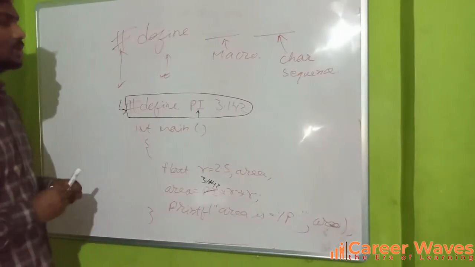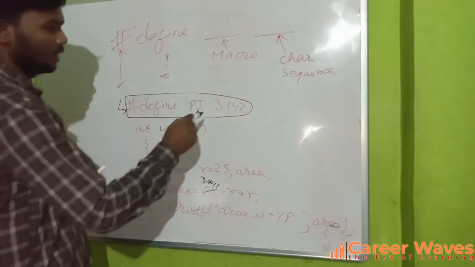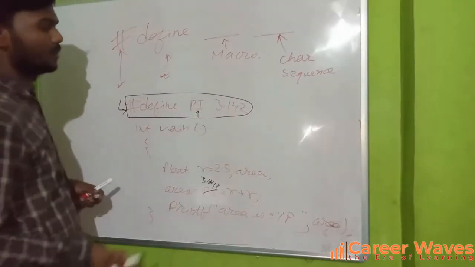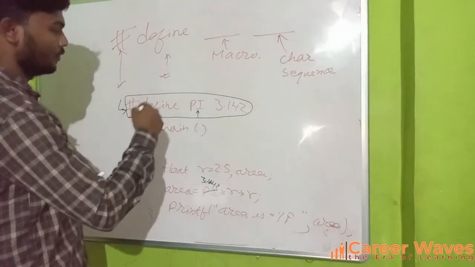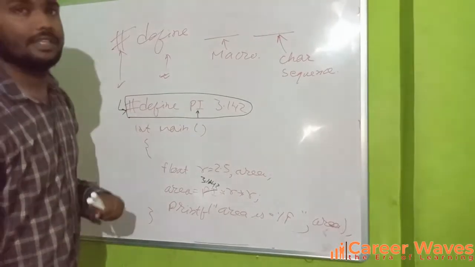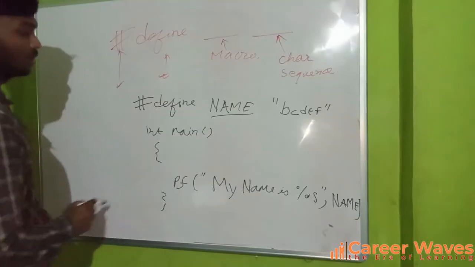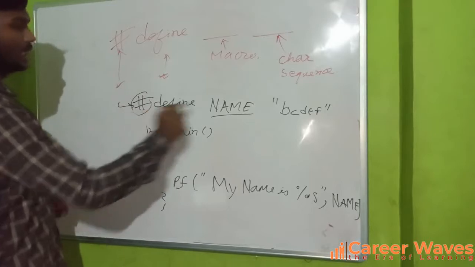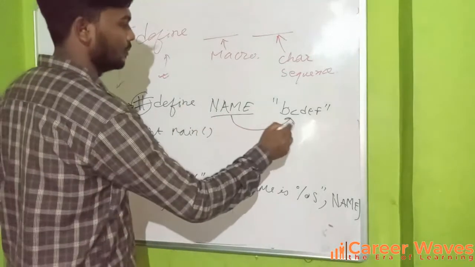Here we can write a character sequence, and there are multiple ways that we can make use of hash define pi. Let us see another code for hash define. Again, when the preprocessor notices this hash statement, it will resolve this name with this bcdef.